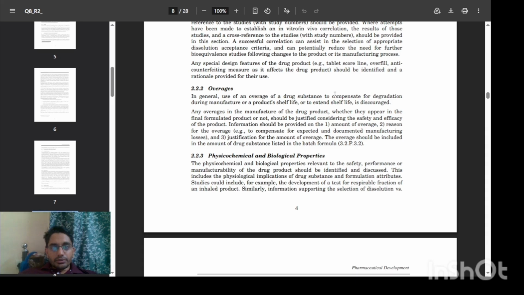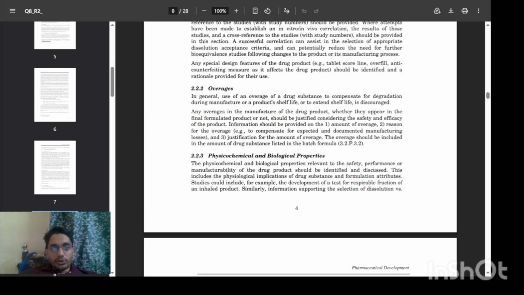Overage is added because losses can occur up to the shelf life of the drug product. That's why overage is added in the API formulation. Any overages in the manufacturing of the drug product, whether they appear in the final formulated product or not, should be justified considering the safety and efficacy of the product. Information should be provided on the amount of overage.